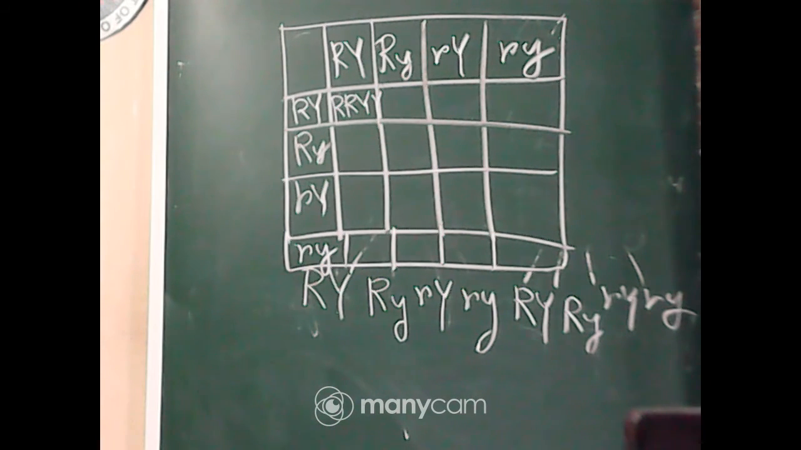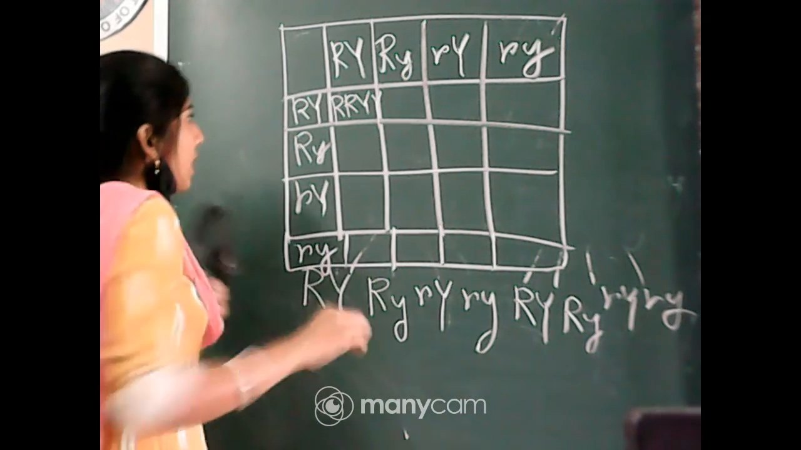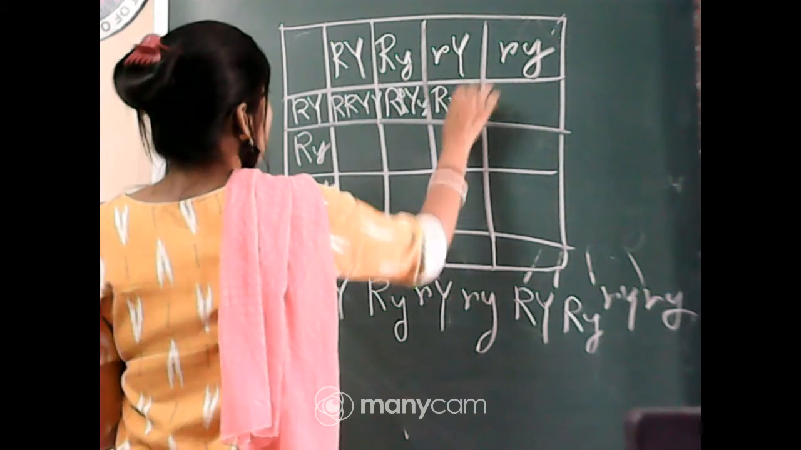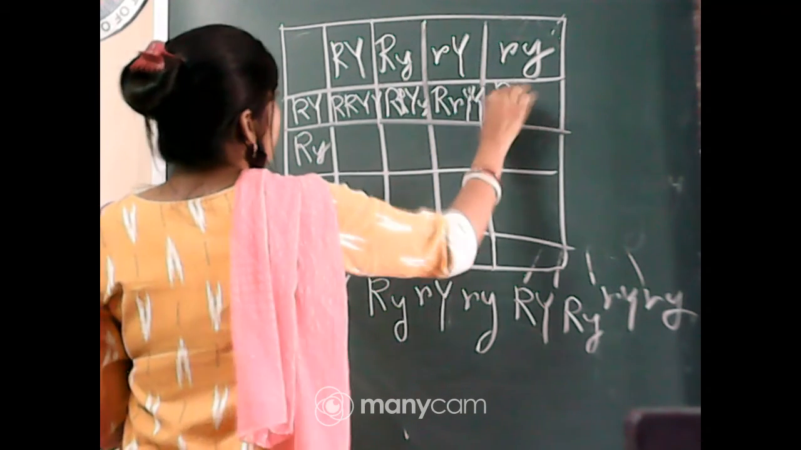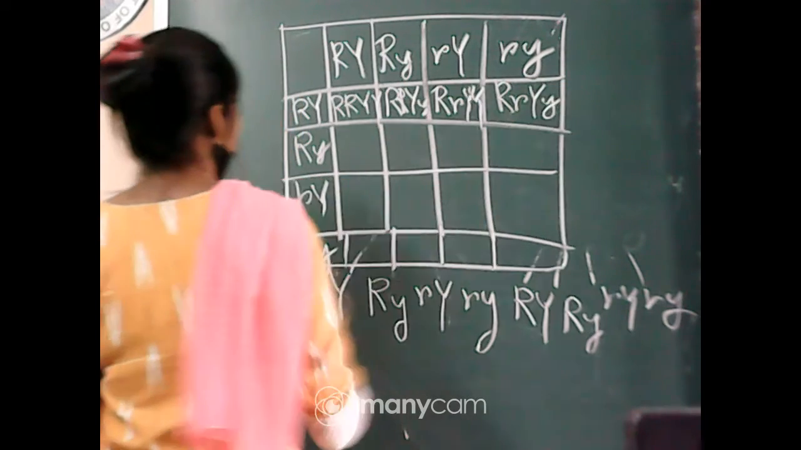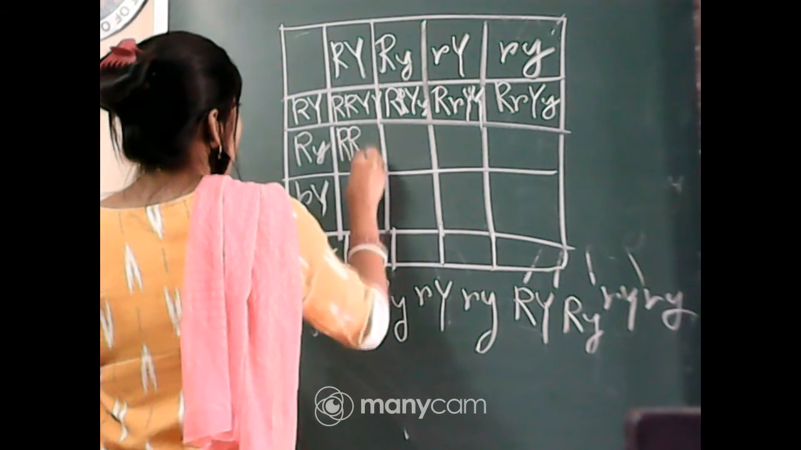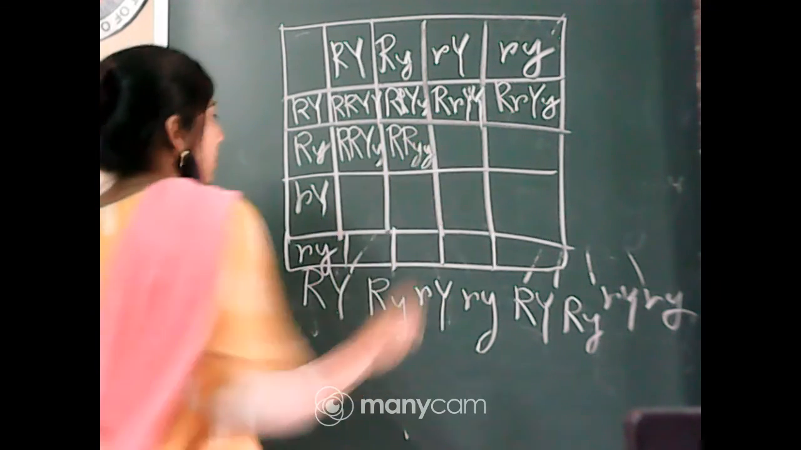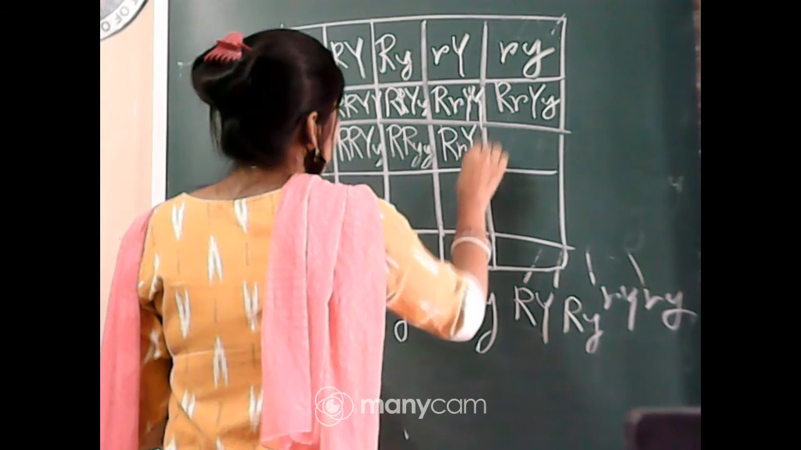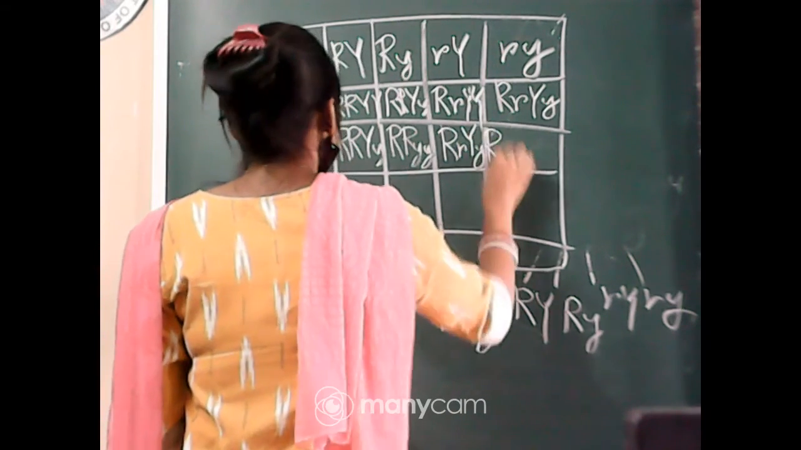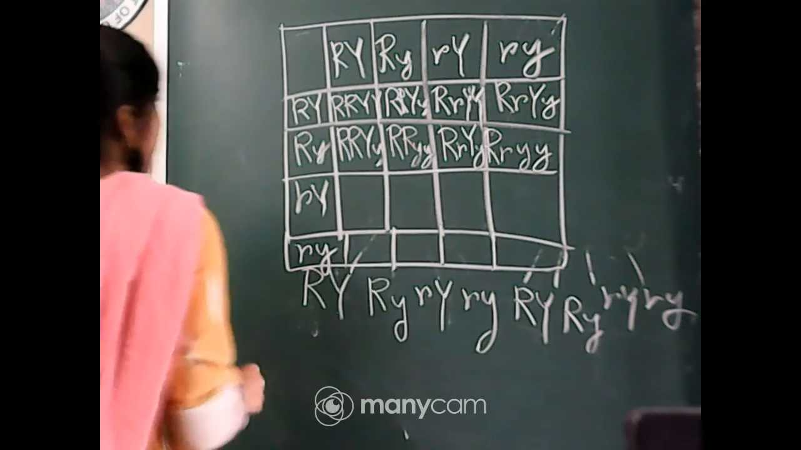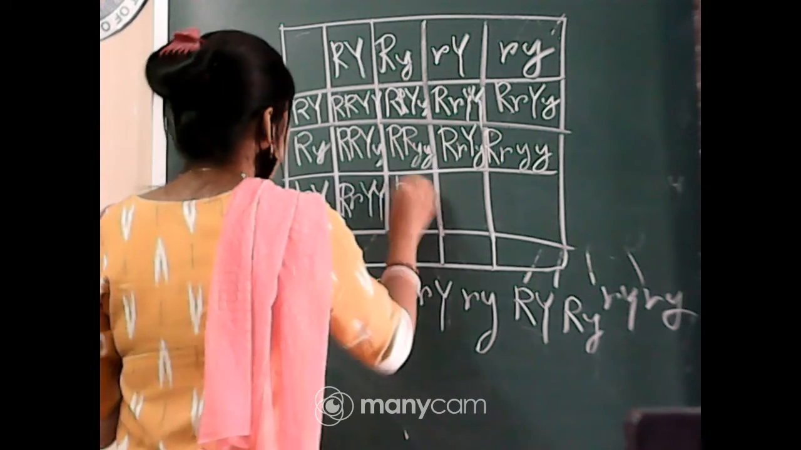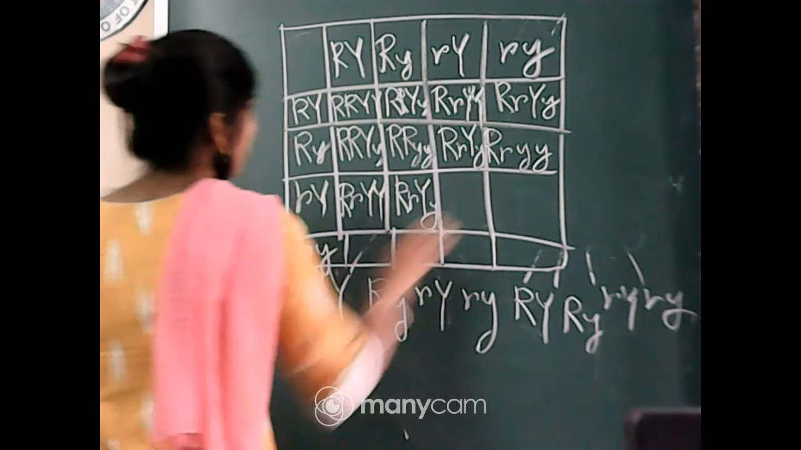Right? So we will get capital R, capital Y, capital R, small r, capital Y, capital Y. Capital R, small r, capital Y, small y. Again capital R, capital Y, small y, capital R, small y, small y. Capital R, small r, capital Y, small y, capital R, small y, small y. Next capital R, small r, capital Y, capital Y. Capital R, small r, capital Y, small y.